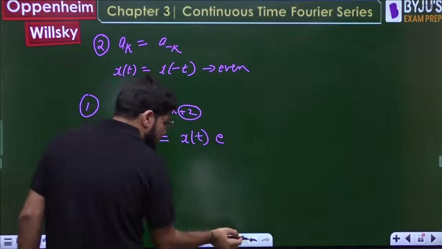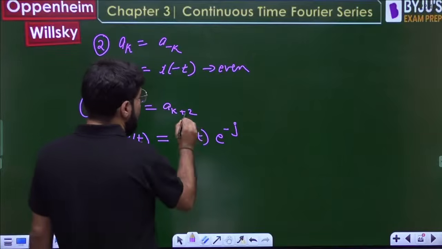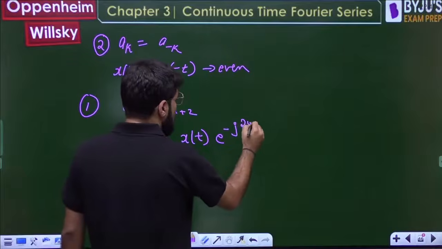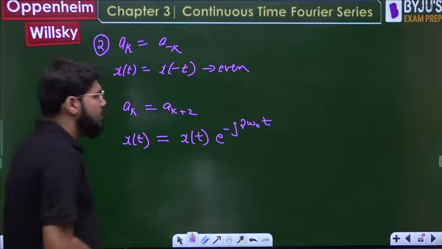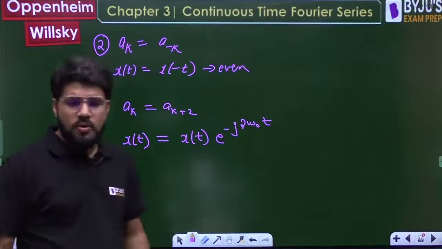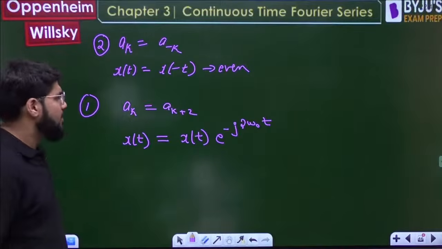If it is k plus 2 here, so e raised to the power minus j, how much k omega? How much is the shifting by k naught? That is 2. So 2 omega naught t. E power minus j 2 omega naught t.